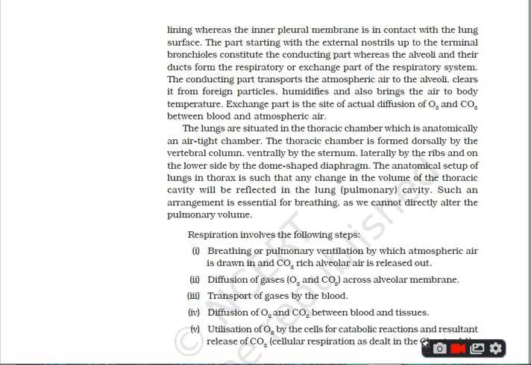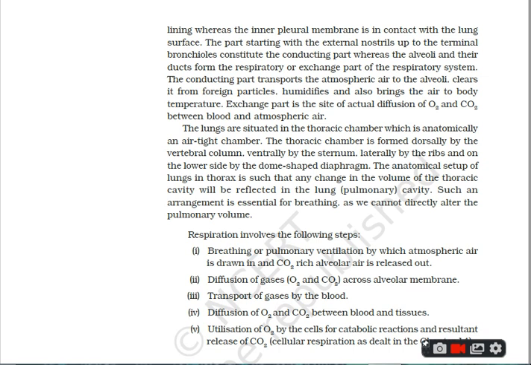The thoracic chamber is formed dorsally by the vertebral column, meaning the backside, ventrally by the sternum, the chest side, laterally by the ribs, and on the lower side by the dome-shaped diaphragm.